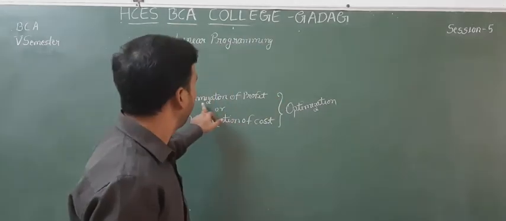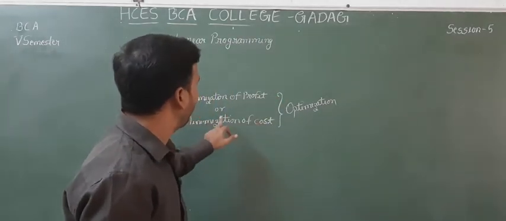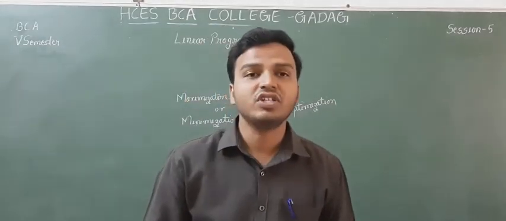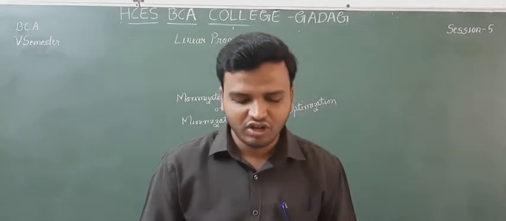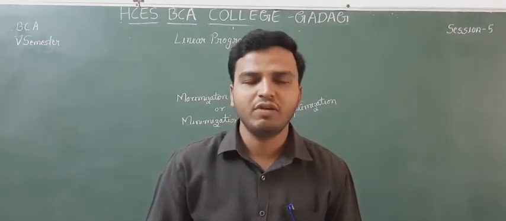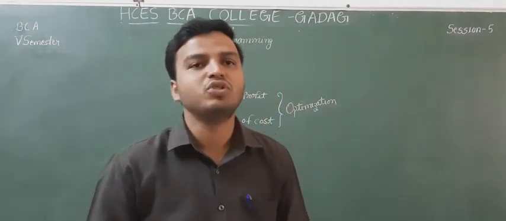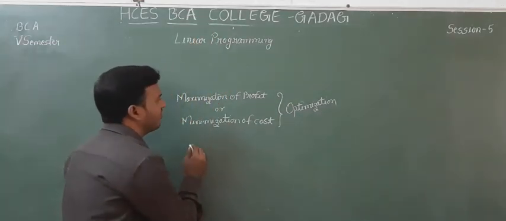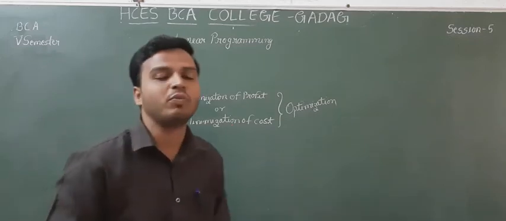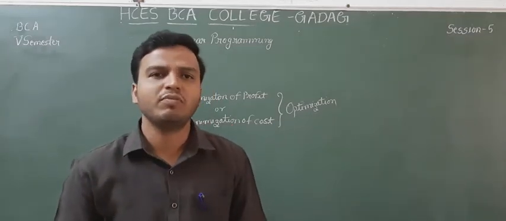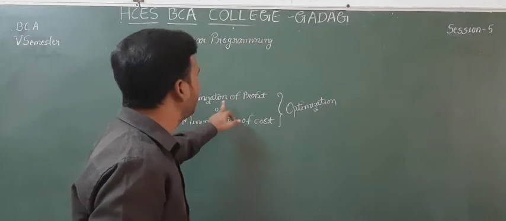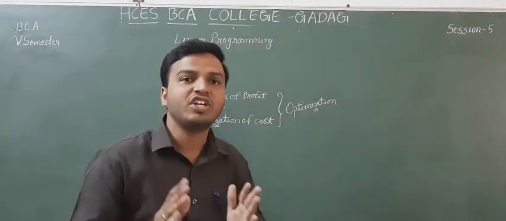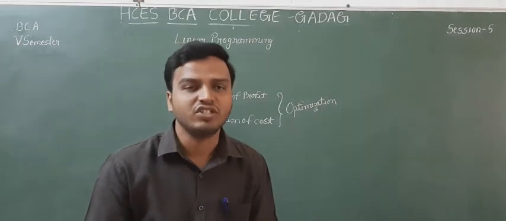Maximization of profit or minimization of cost of a function of variables is known as the objective function. The optimization can be done through maximization of profit or minimization of cost. So that is our objective function.